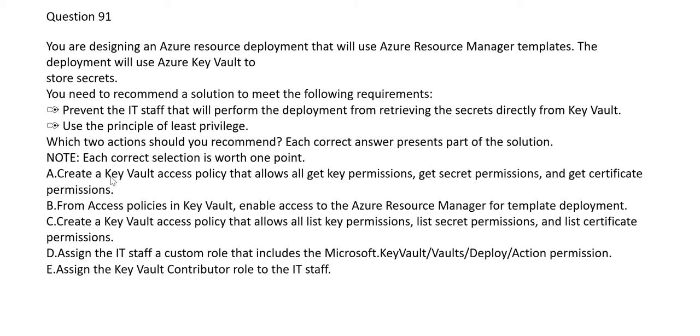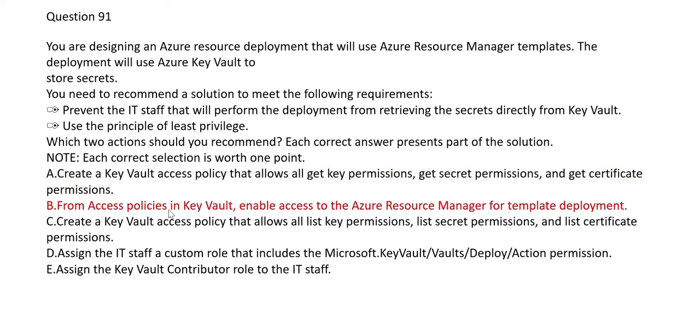So let's see. The first one, create a key vault access policy that allows all get key permissions, get secret permissions, and get certificate permissions. Why would you do that? It is giving everyone every access. So option A is totally violating the principle of least privilege. It is the principle of maximum privilege. They are giving everyone all access. It is completely wrong.